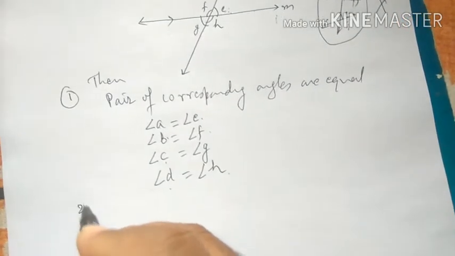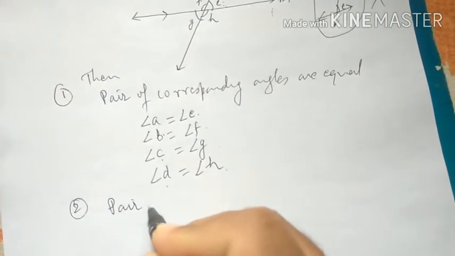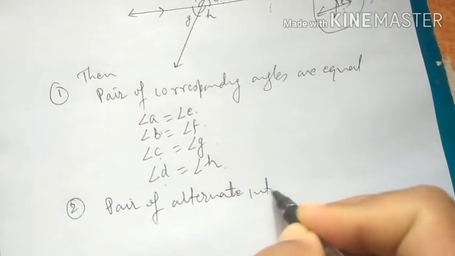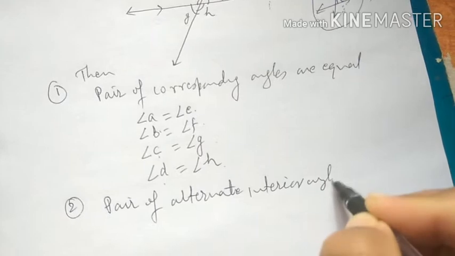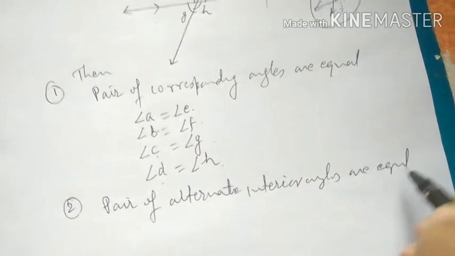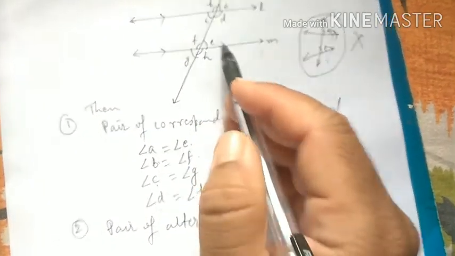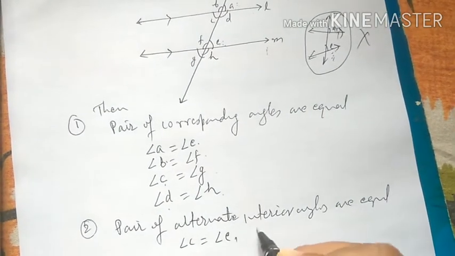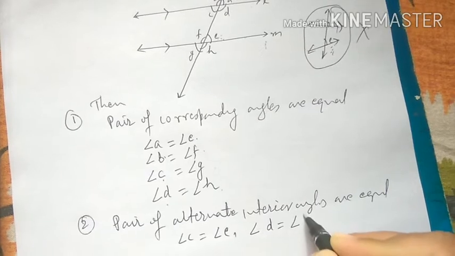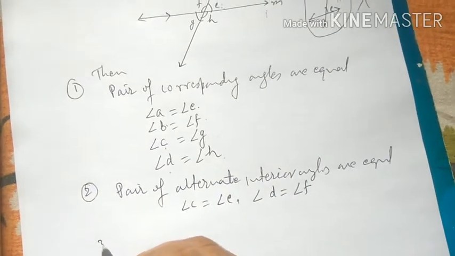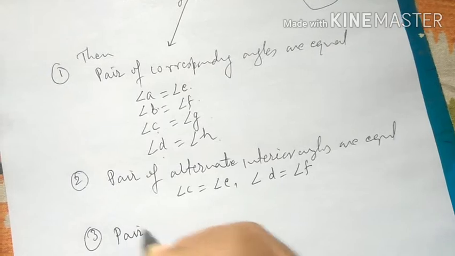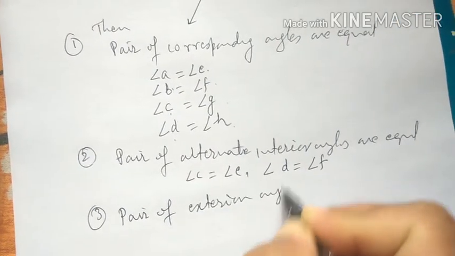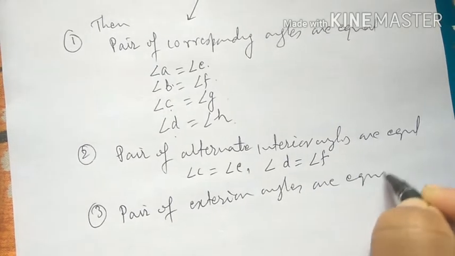Second, a pair of alternate interior angles are equal. Alternate interior angles are equal. Here angle C and angle E. So angle C must be equal to angle E and angle D must be equal to angle F. Third, a pair of alternate exterior angles are equal.